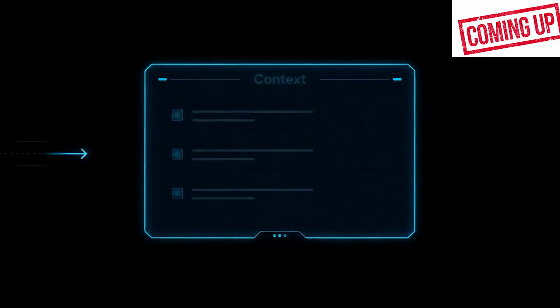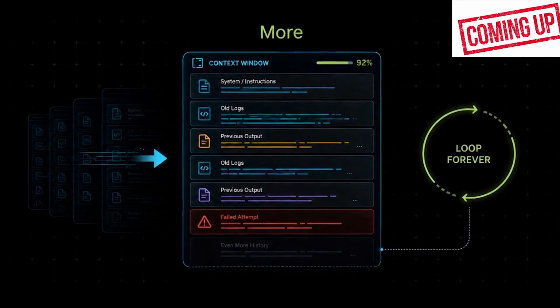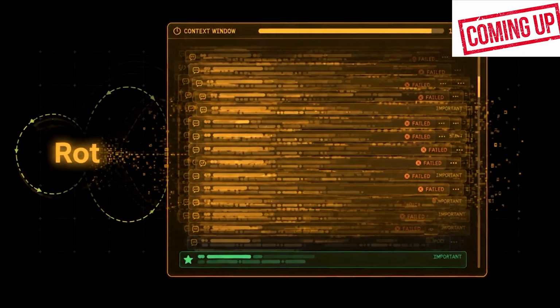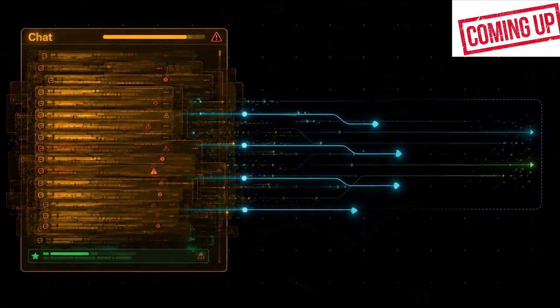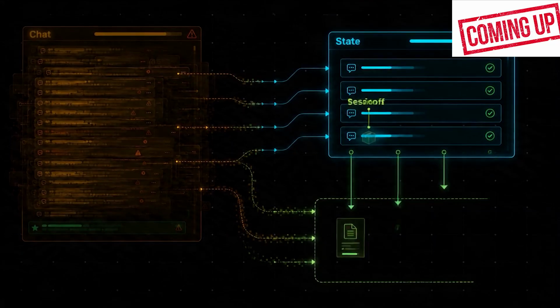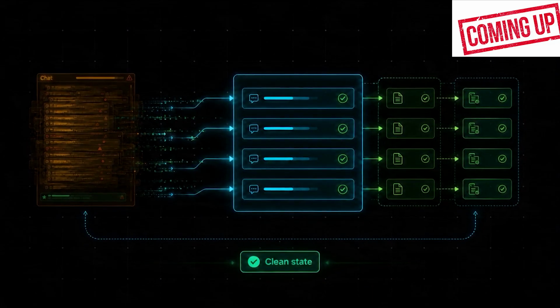The people who win will be the people who know how to operate systems of intelligence. The second failure mode is context rot. If one session keeps looping forever, the context gets huge. The model starts carrying old decisions, old tool outputs, old failed attempts, and random noise. That is why serious setups use work trees, isolated sessions, state files, logs, and handoffs. You do not want everything trapped inside one giant chat. You want the important state written somewhere the next run can read cleanly.